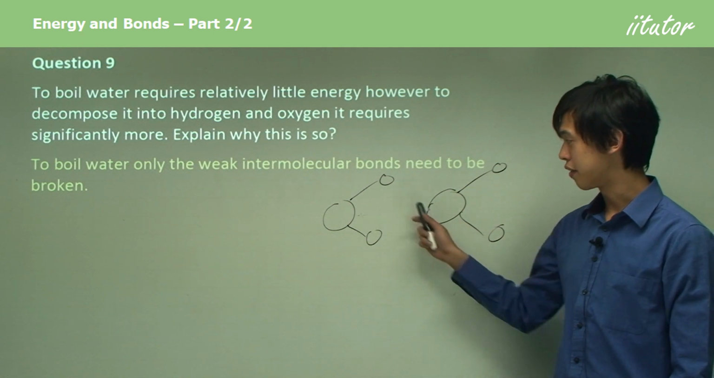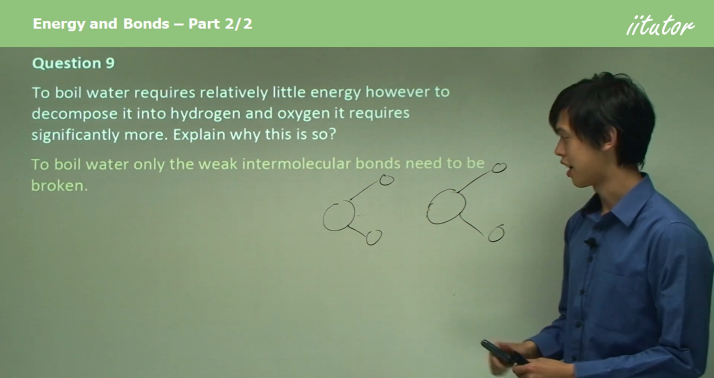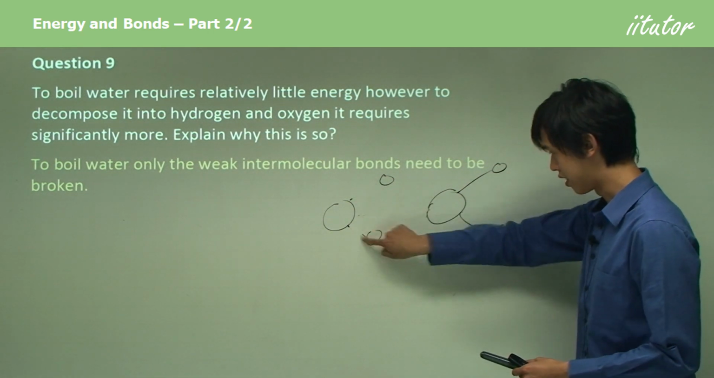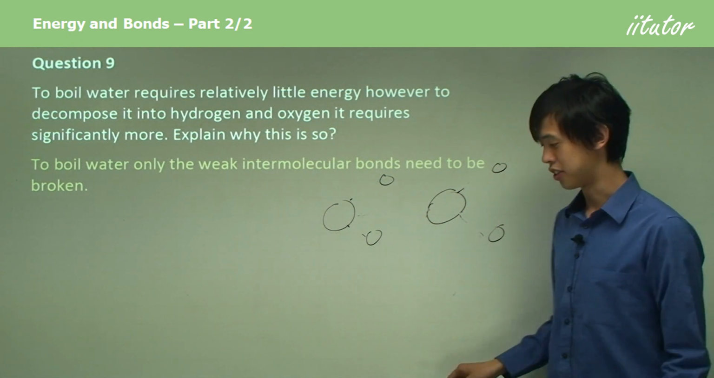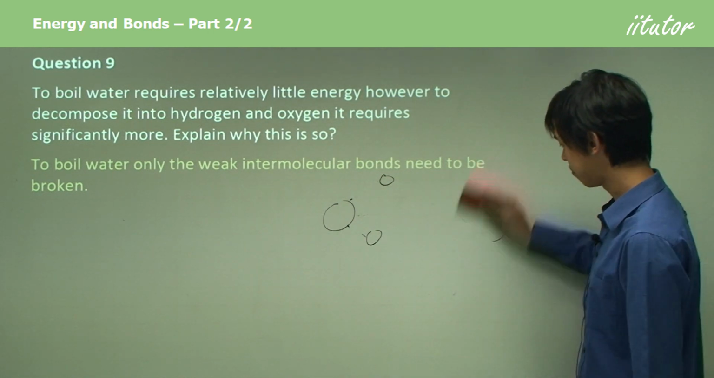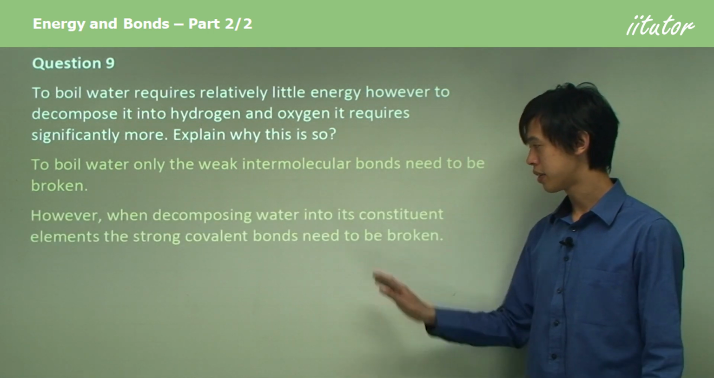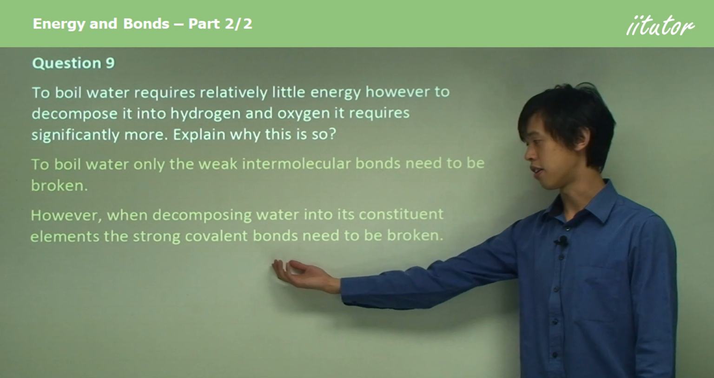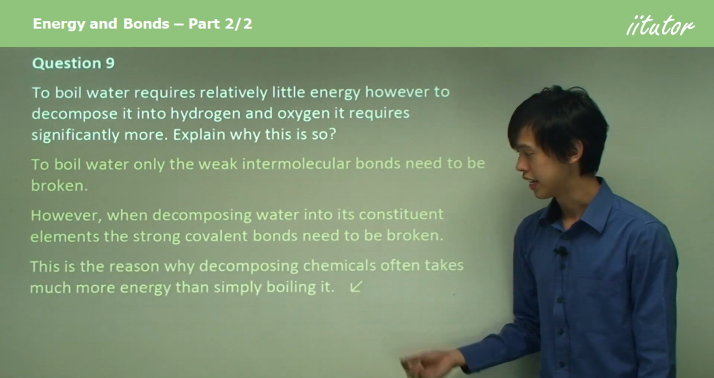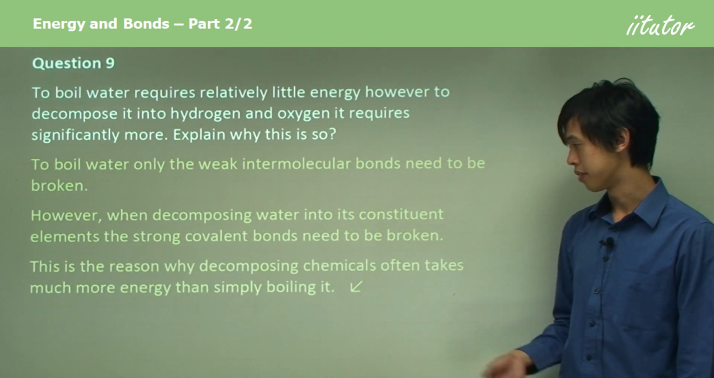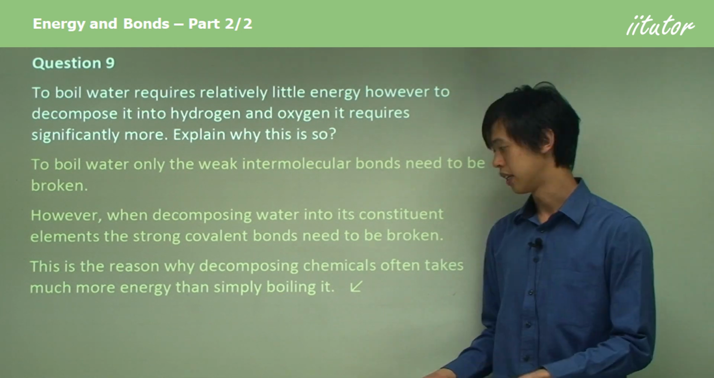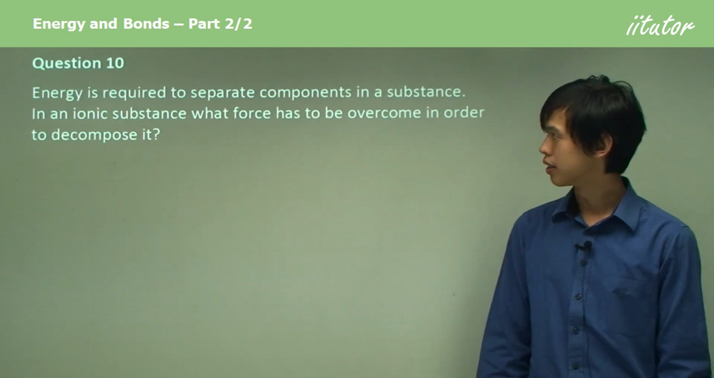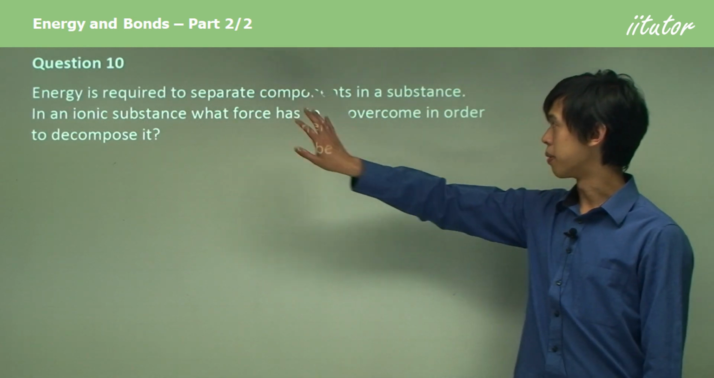If I want to break this into hydrogen and oxygen, I have to break these solid lines here. And they're much more difficult to break, and thus it takes a lot more energy because they're much stronger. So when we decompose water, we have to overcome the strong covalent bonds in the substance. This is the reason why decomposing chemicals often takes more energy than simply boiling them. If we want to boil a chemical, it tends to take less energy than if we were to decompose it. So energy is required to separate components in a substance.